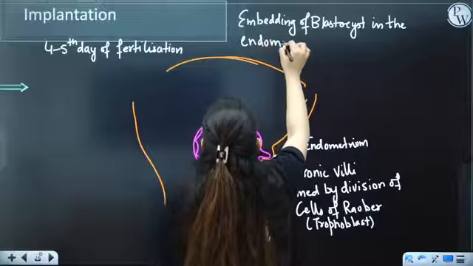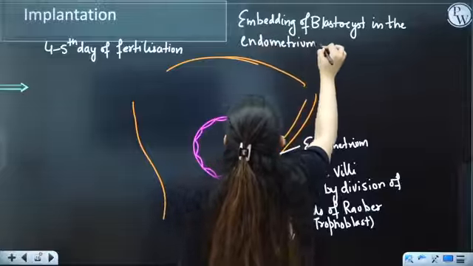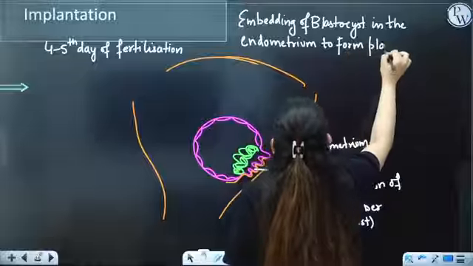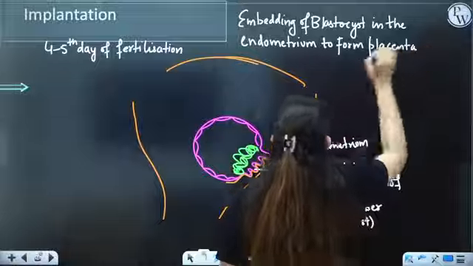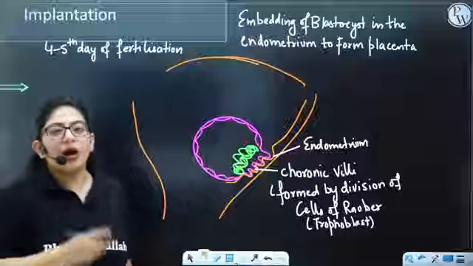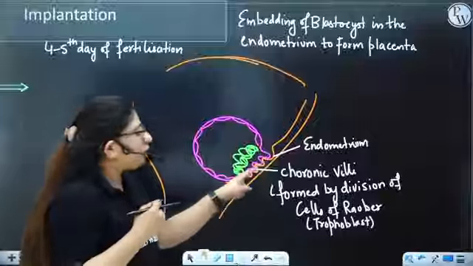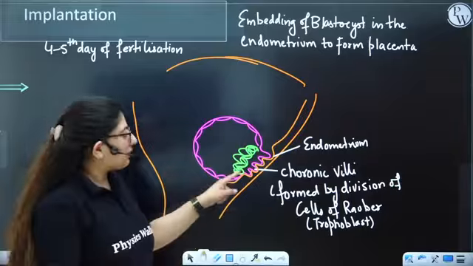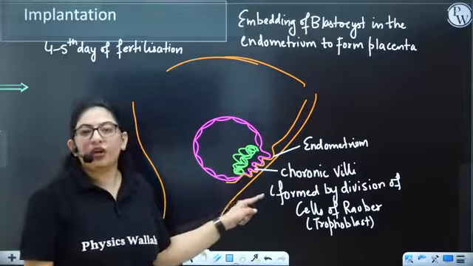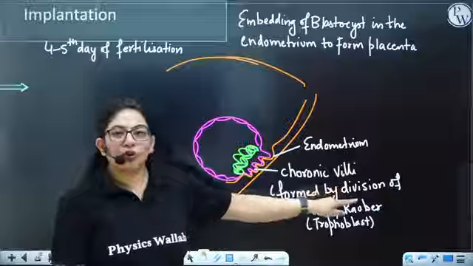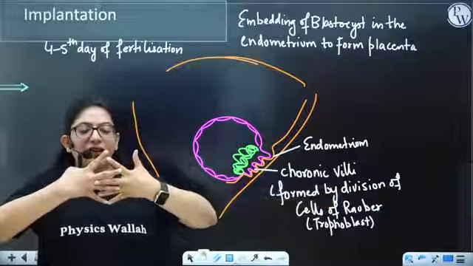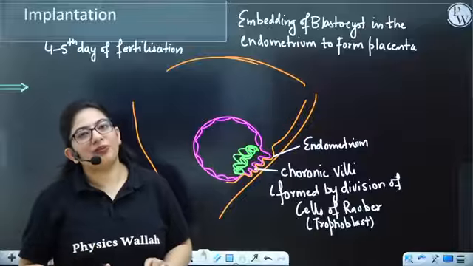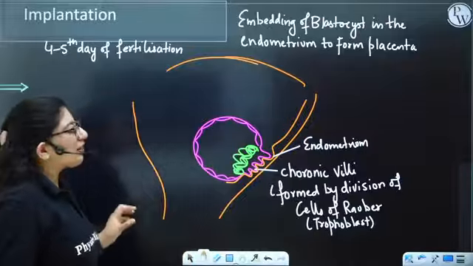In the endometrium to form placenta. Okay, so placenta, as you know, now it has two parts. One part which is contributed by the endometrium, the maternal part. Maternal means mother's part. And another is the fetal part or embryonic part that is formed by the chorionic villi. So this is how it will embed and later on it will enter inside the endometrium. Right? So this is what implantation is.